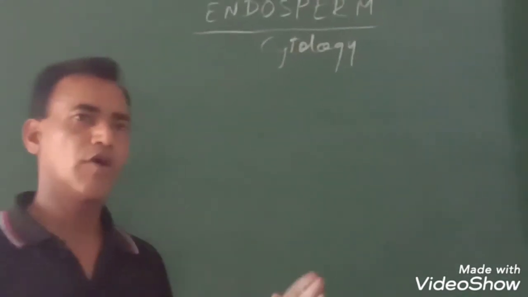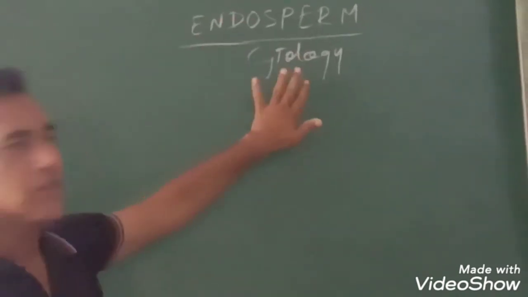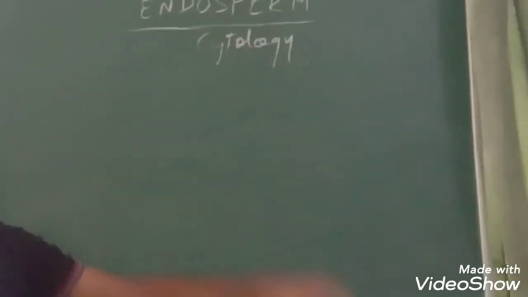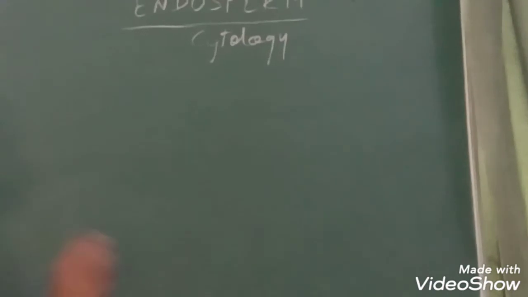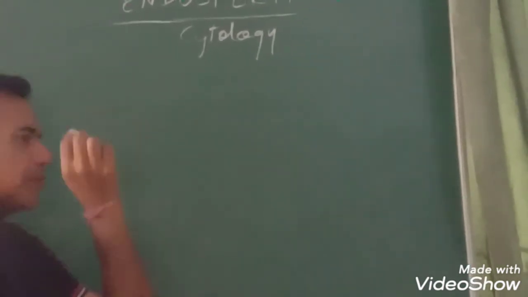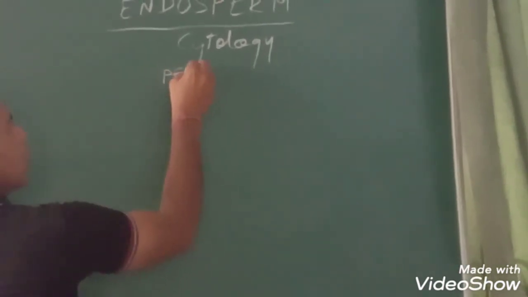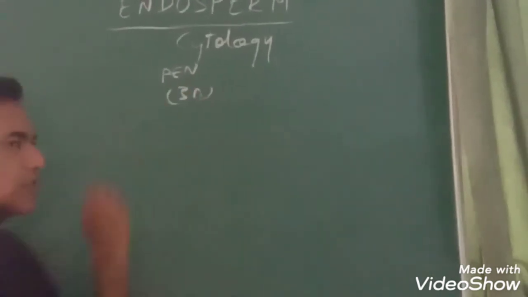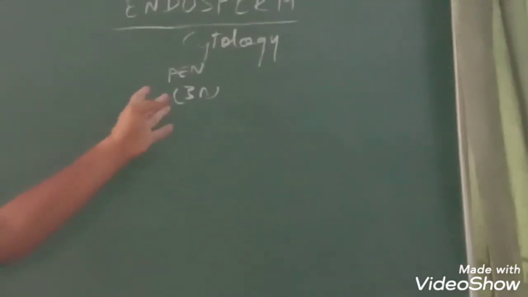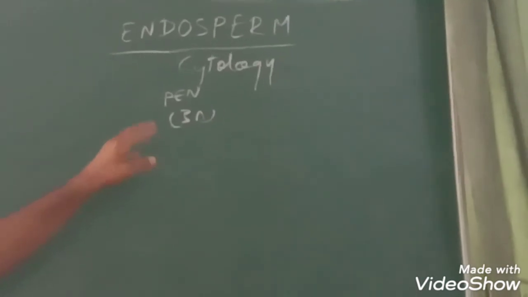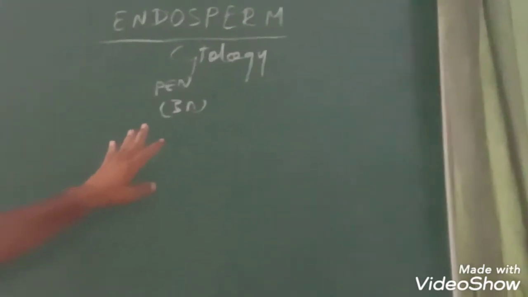Coming to one more important aspect of endosperm, that is the cytology of endosperm. As we all know, the PEN, that is the primary endosperm nucleus, is 3N in nature. So the basic number is triploid in endosperm.